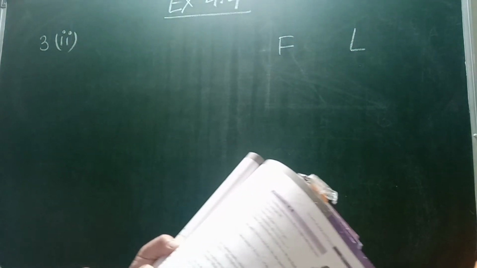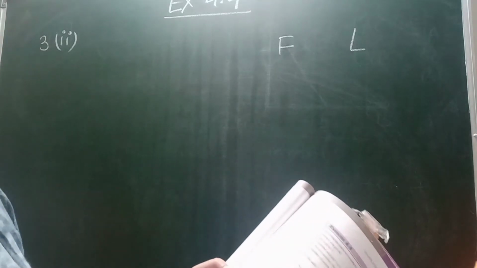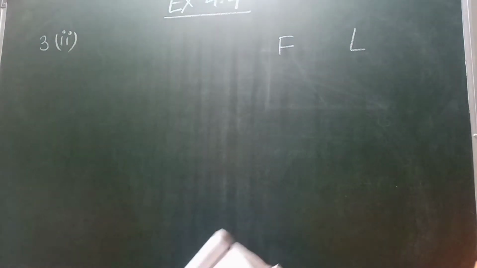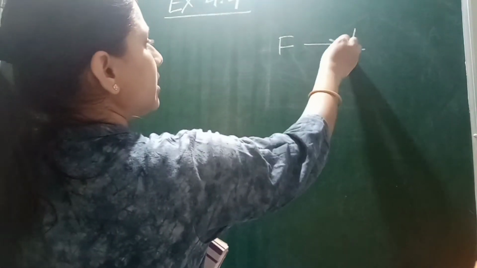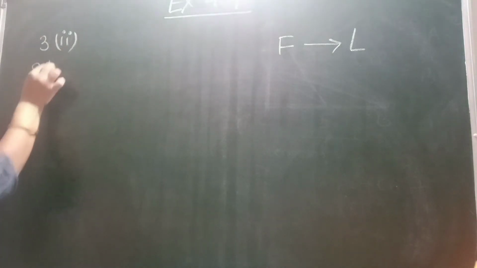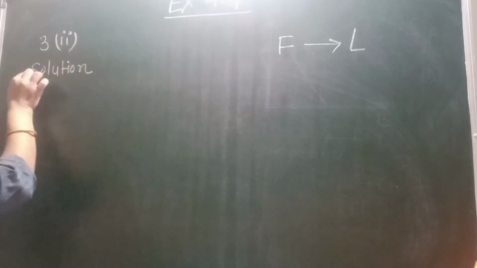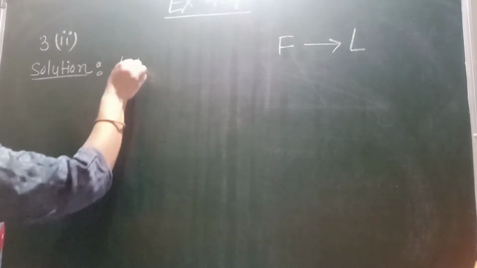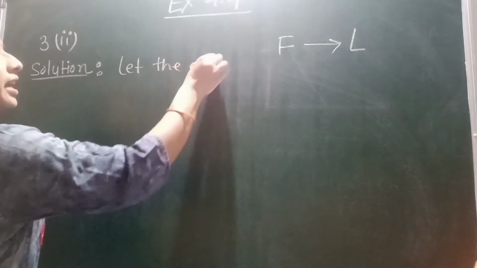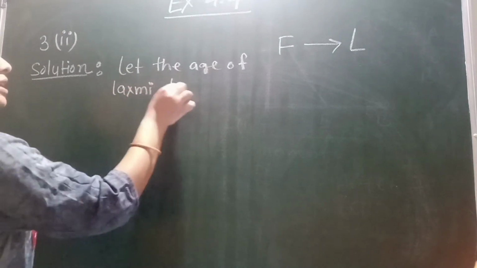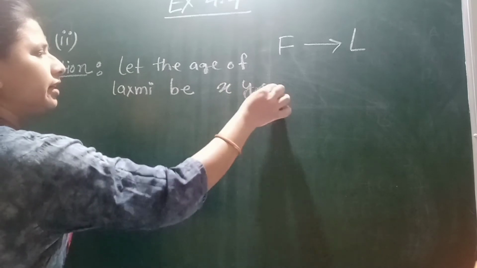Father and Lakshmi. In the second sentence, it is given that Lakshmi's father is 49 years old, and he is 4 years older than 3 times Lakshmi's age. It means the age of the father depends upon the age of Lakshmi. So how will we start our solution? First we will suppose that the age of Lakshmi is independent. So first we will suppose, let the age of Lakshmi be x years.